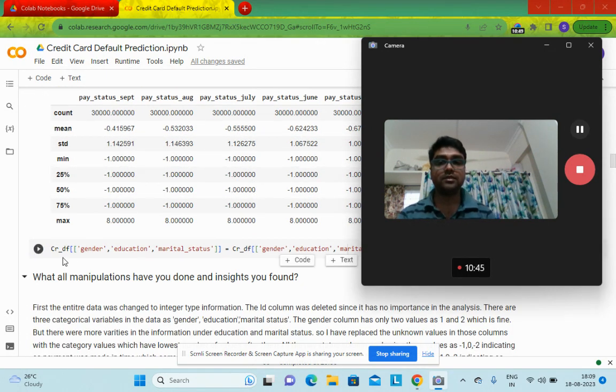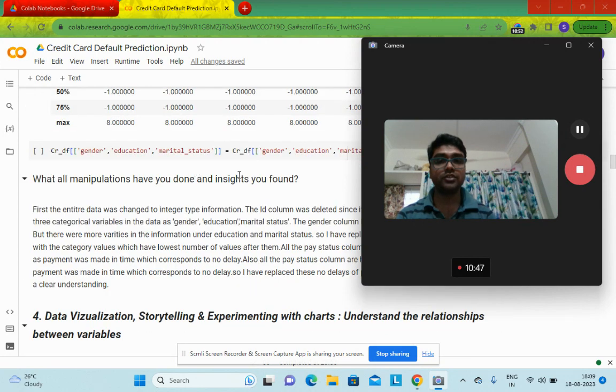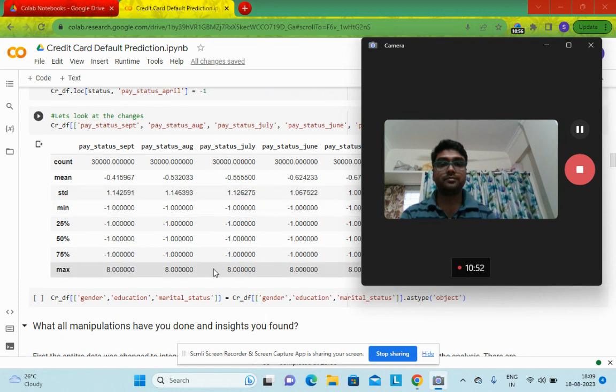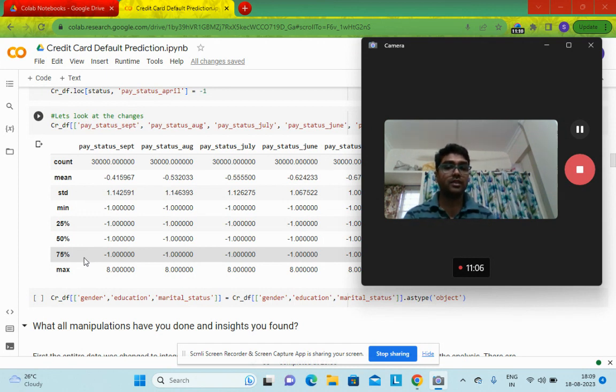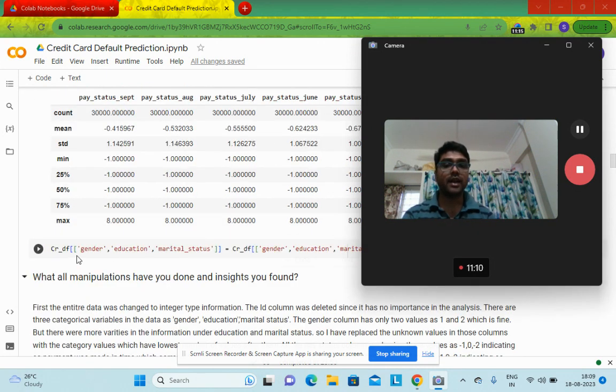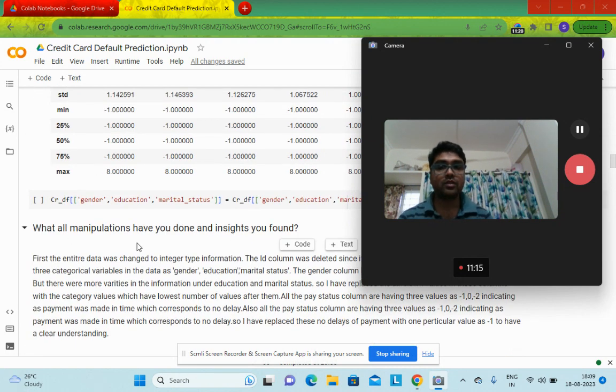Next, I have changed the type of the information in the gender, education and marital status columns. Because what is the problem, I initially converted all the data in our data set to integer or numeric features, but these are basically categorical features, so I have converted them back to the object type. Then what all manipulations have you done and insights you found?